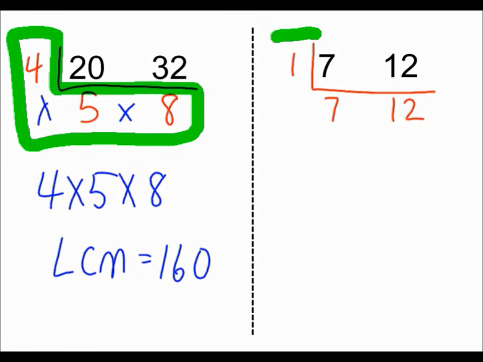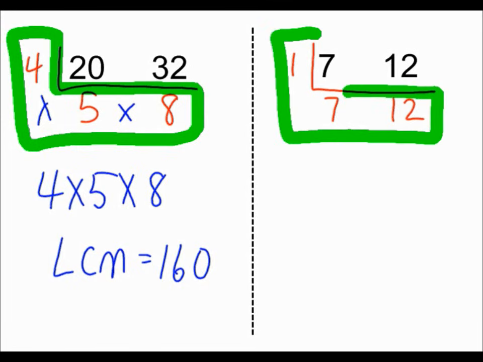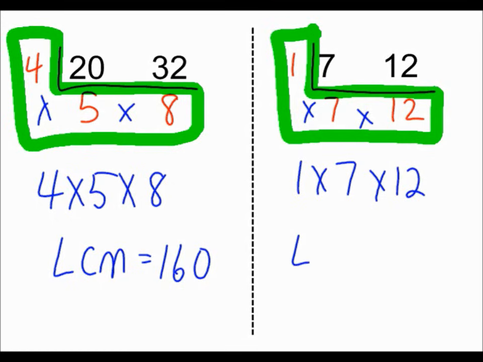So let's make our L for the LCM. We're going to multiply the numbers inside the L. So 1 times 7 is 7. 7 times 12 is 84. The LCM of those two numbers would be 84.